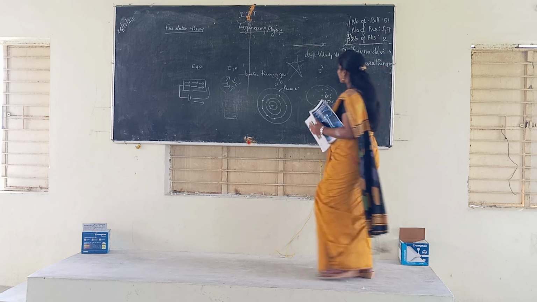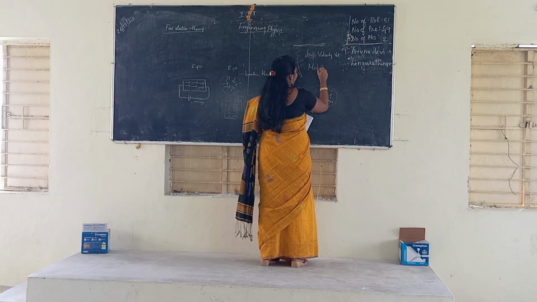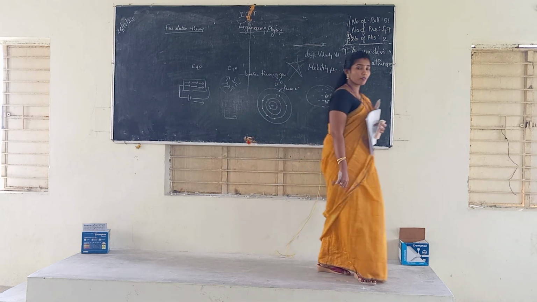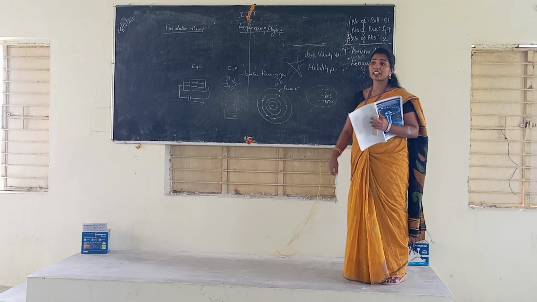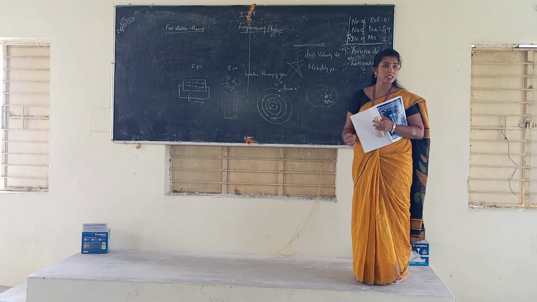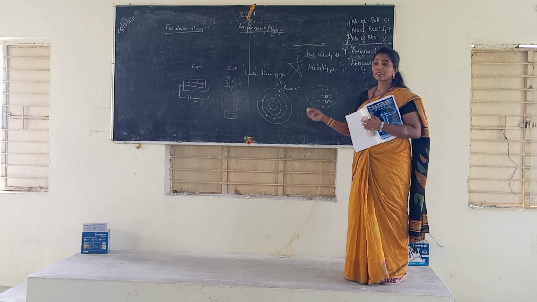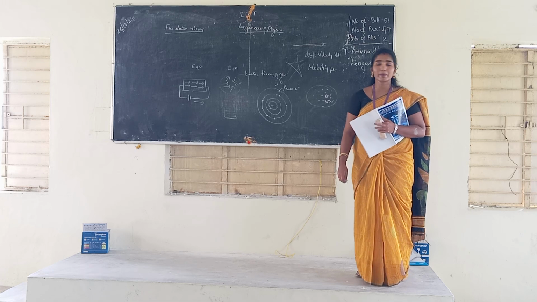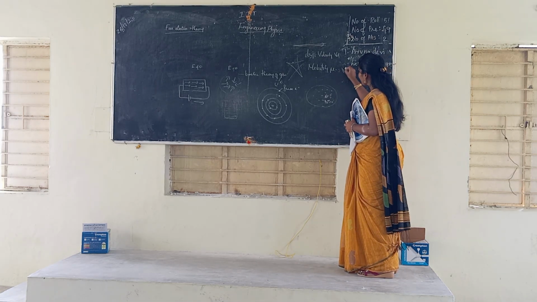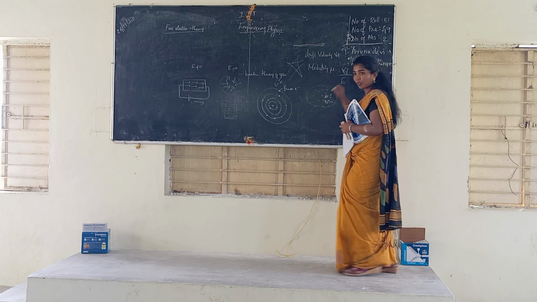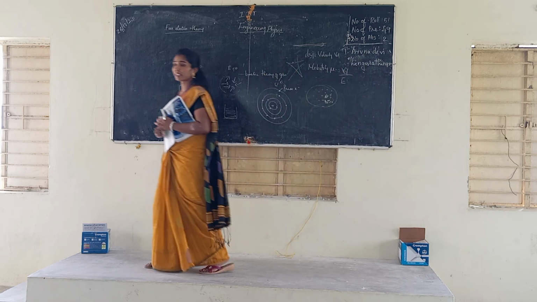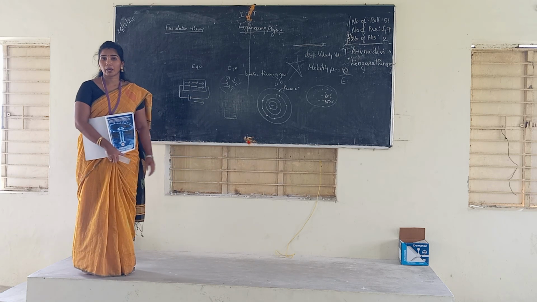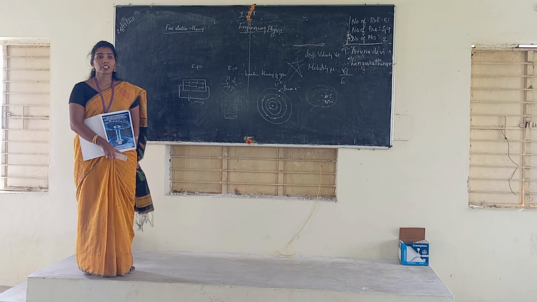Next one is the mobility. Mobility is represented by mu. The drift velocity is due to the presence of free electrons. The drift velocity per unit electrical field is called the mobility. So mobility mu is equal to Vd divided by E. Mobility is represented by mu again. Understood? Any doubt in this step?